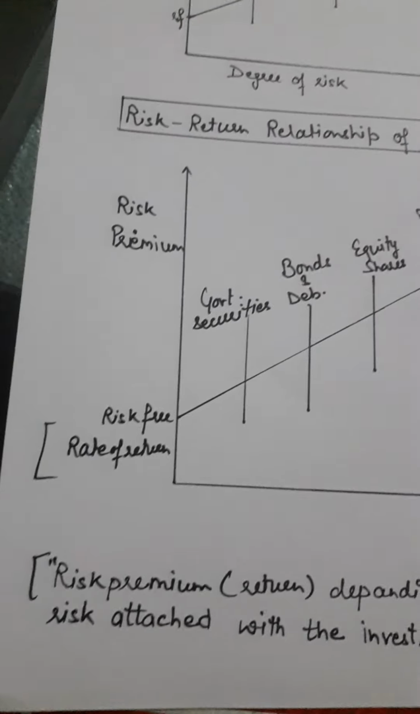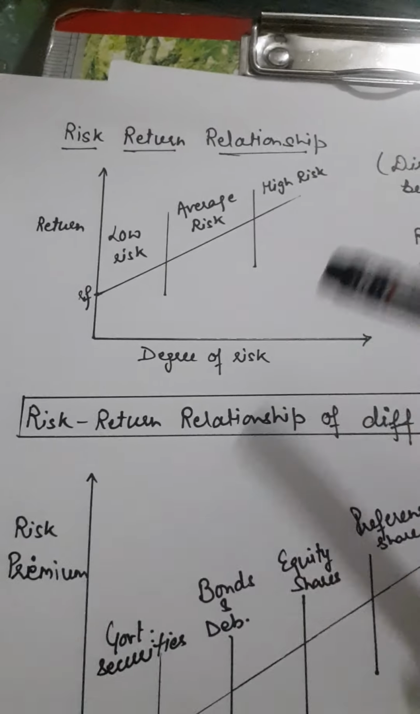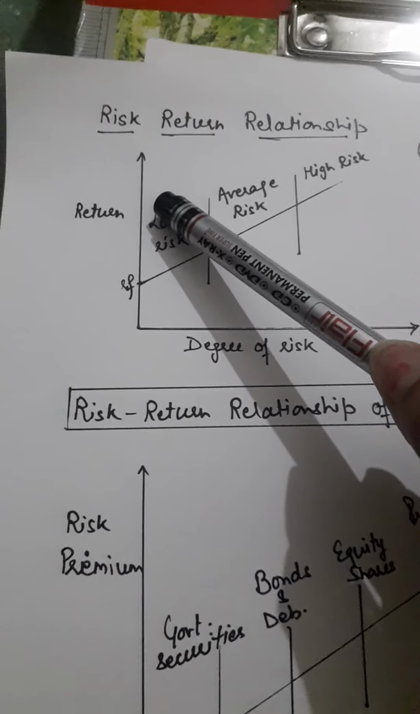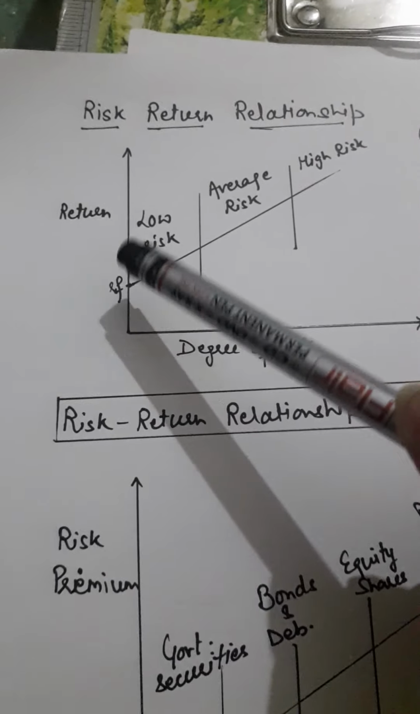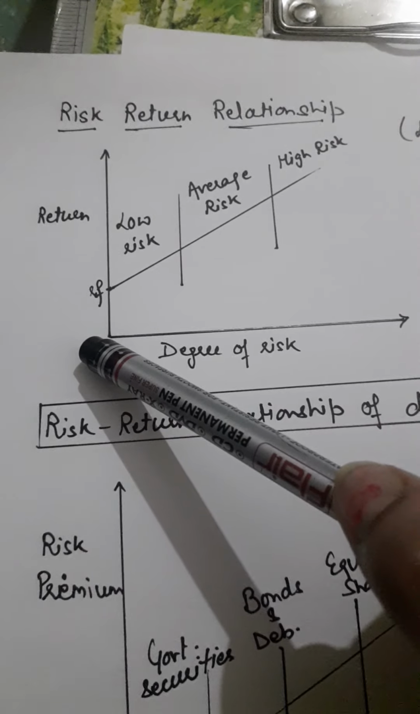Moreover, here we have a graphic presentation of the risk and return relationship. On the x-axis we show the degree of risk, on the y-axis we show the return. This point is the risk-free point. It means here the investor gets 0% risk with very low return.